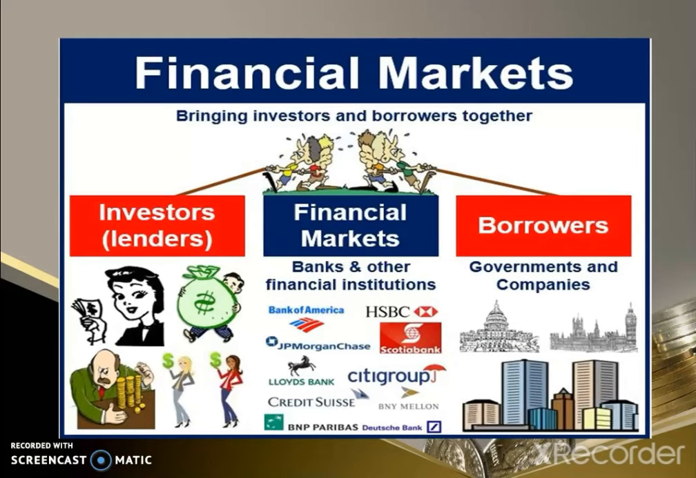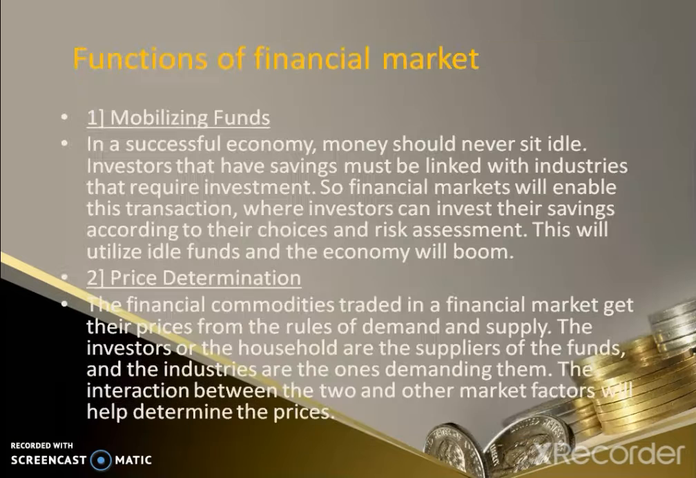Next, the financial market brings investors and borrowers together. So it acts as a middleman between the investors and the borrowers. Investors means those who have surplus funds in their hand and want to invest in an institution, that is, the financial market. And the borrowers means those who are in need of funds. They can be government, companies and other individuals.